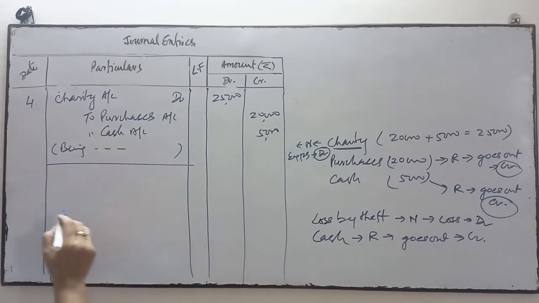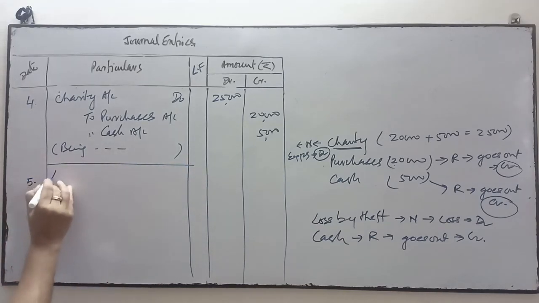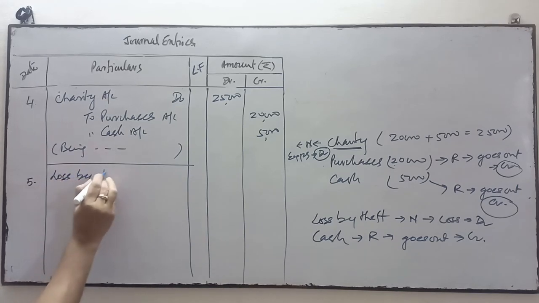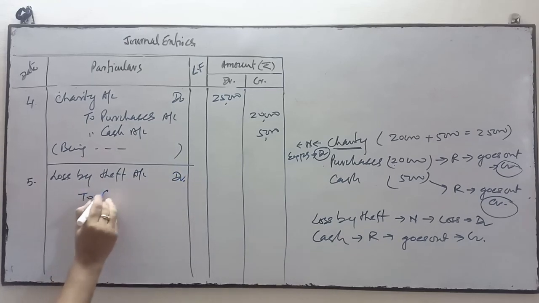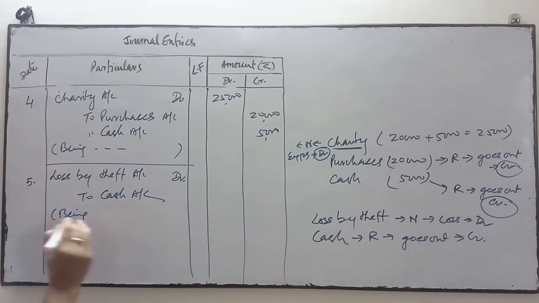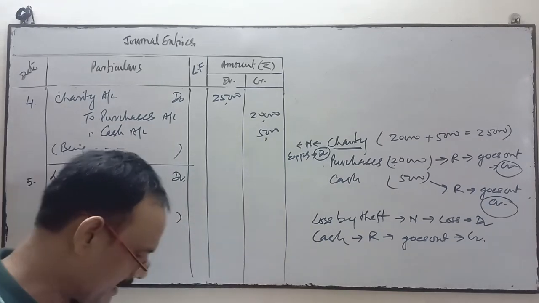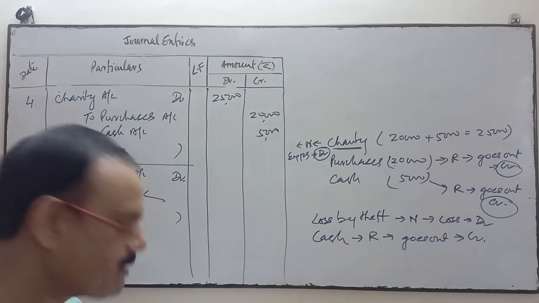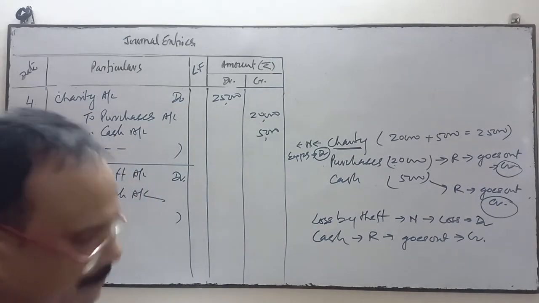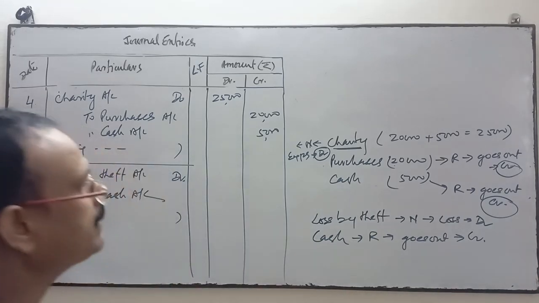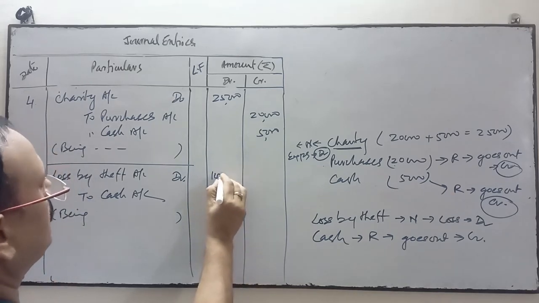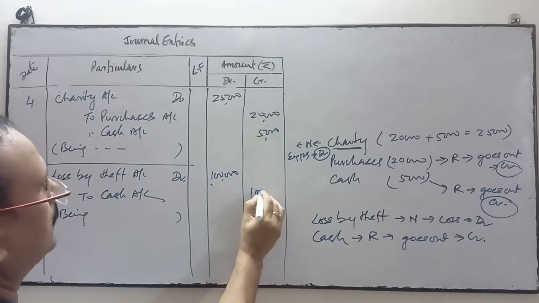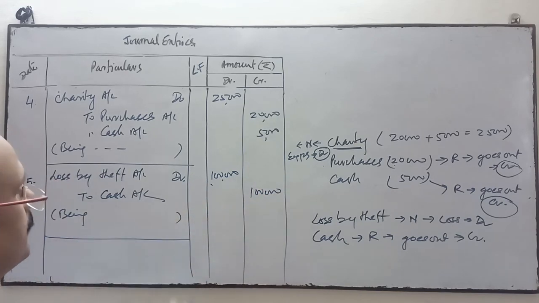Transaction number 5: loss by theft account debit, to cash account, cash goes out from the business. What will you write in the narration? Being cash stolen. The amount is 1 lakh. It's point number 5.